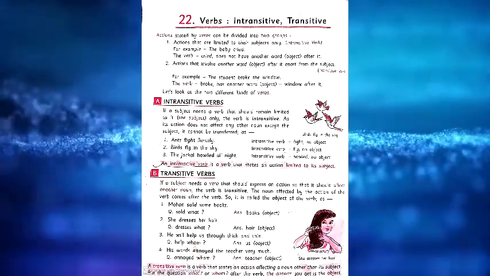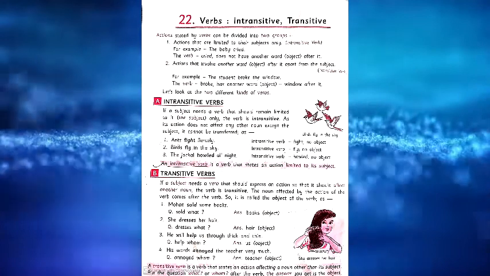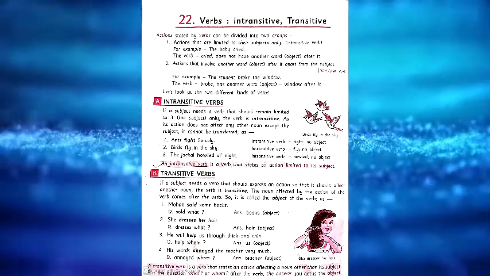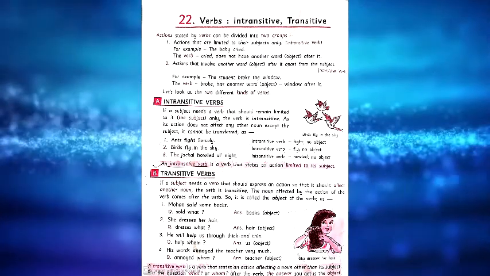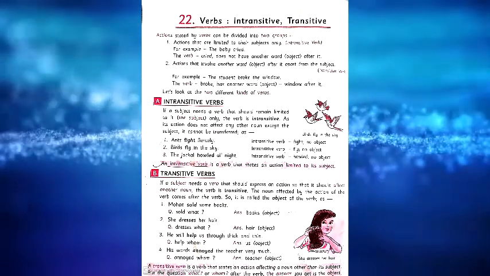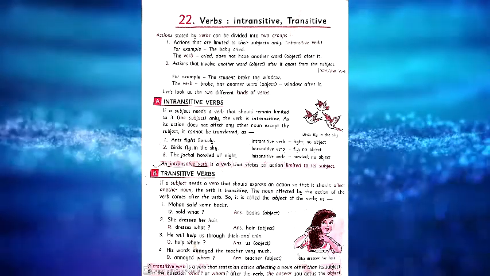One more example. She dresses her hair. Dresses is the verb. What does she dress? Her hair. So the object is her hair. So that is also considered a transitive verb.